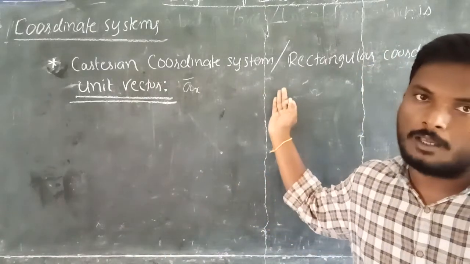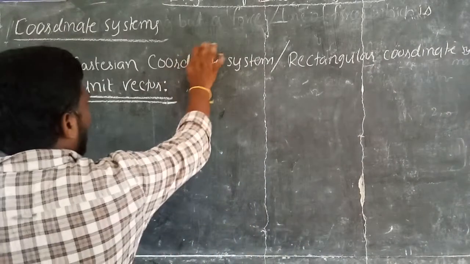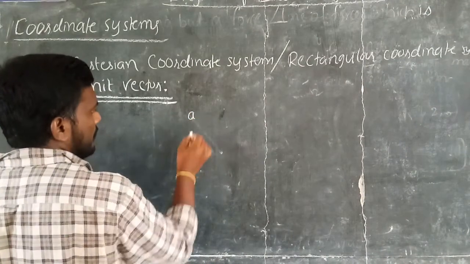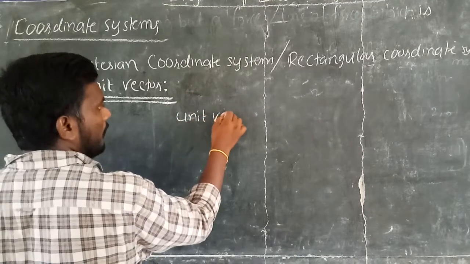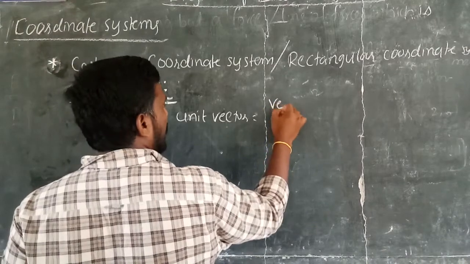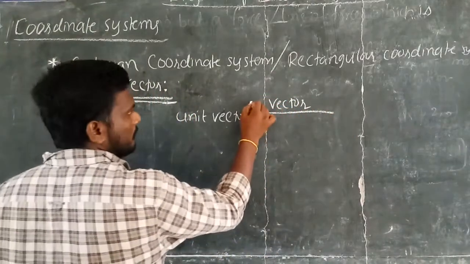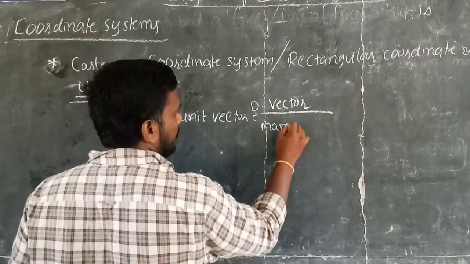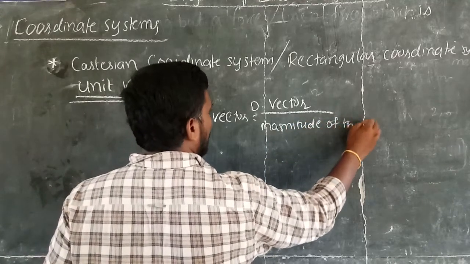If it is oriented along the y-axis, ay bar, etc. It is defined as the ratio of the distance vector to the magnitude of that vector.